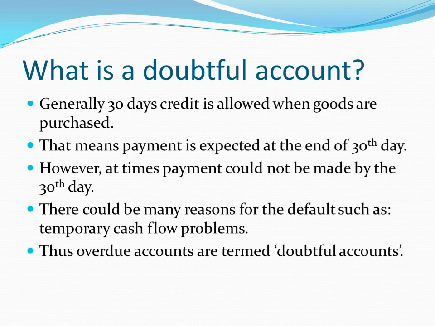So what happens is that sometimes some buyers may have some temporary cash flow problem, so they are unable to make the payment by the close of the 30th day, and that is how they are termed doubtful accounts. And there is an adjustment required to be made in the accounts regarding these buyers who are termed doubtful. So let's proceed and see how the adjustments are made in the accounts.